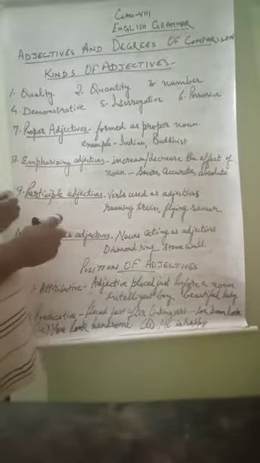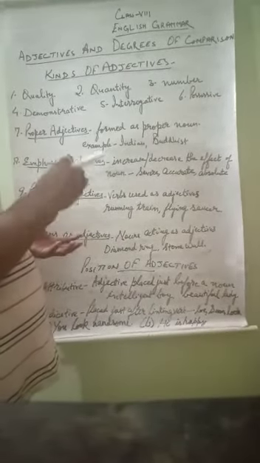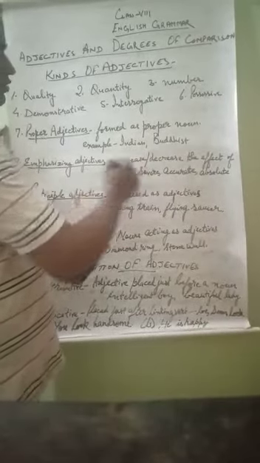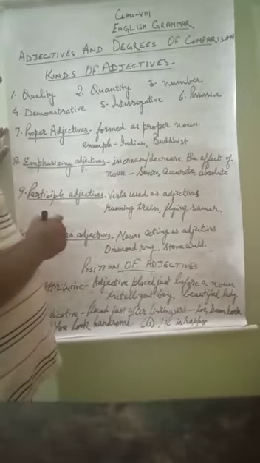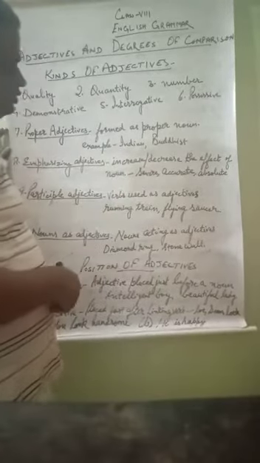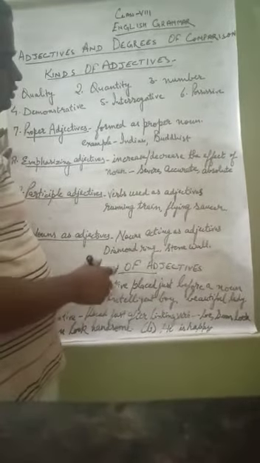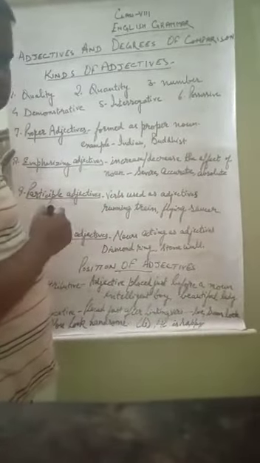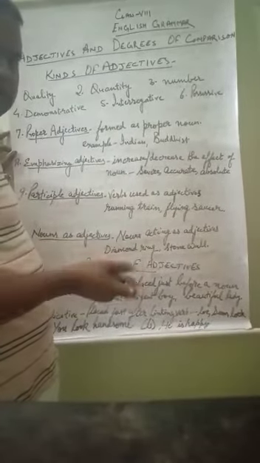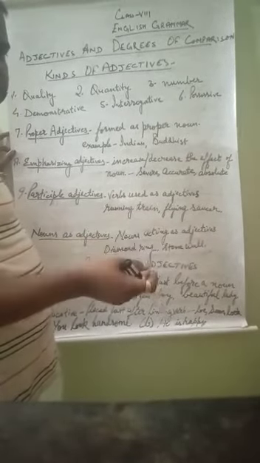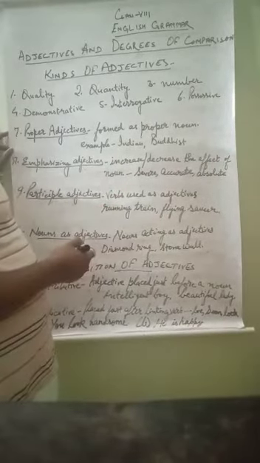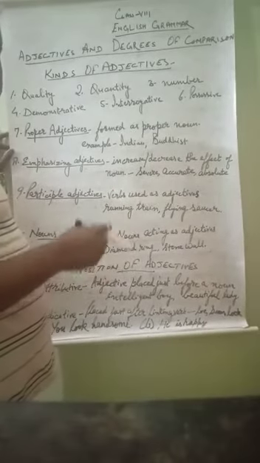Emphasizing adjectives. Emphasizing means giving more emphasis, more force. It increases or decreases the effect of the noun. Suppose his condition is severe. He met a severe injury. So severe is describing the effect of the noun. No? The injury can be very minute also. It can be severe also. Accurate: I got the accurate marks which were required to pass.